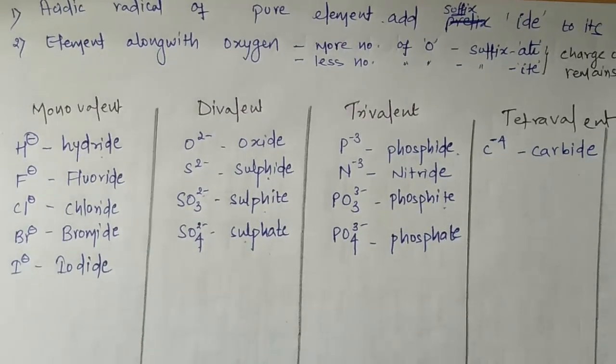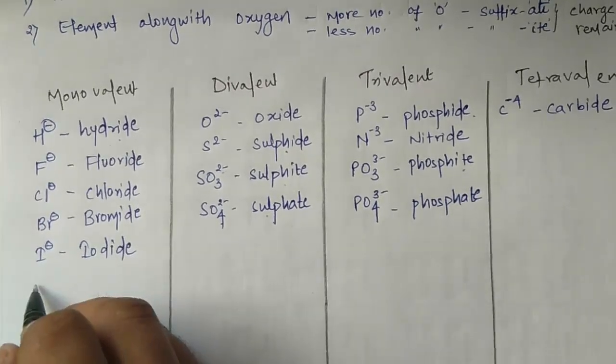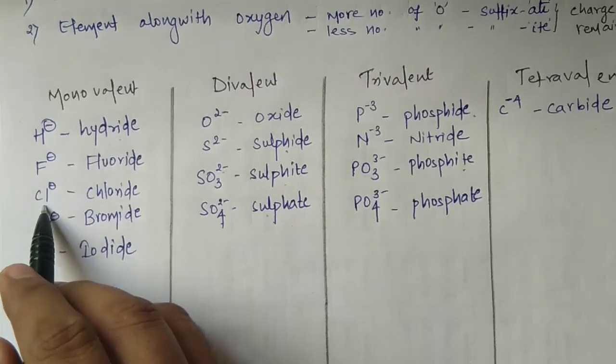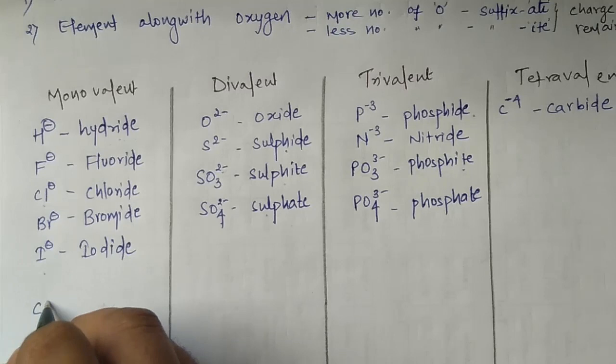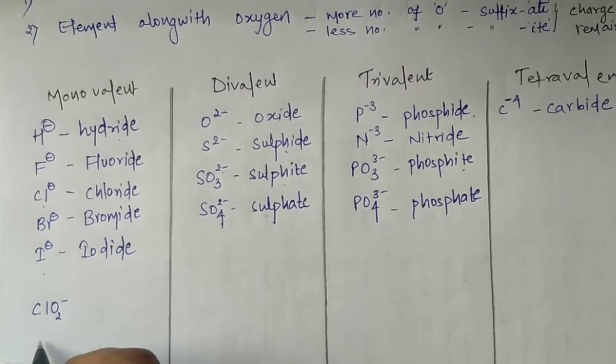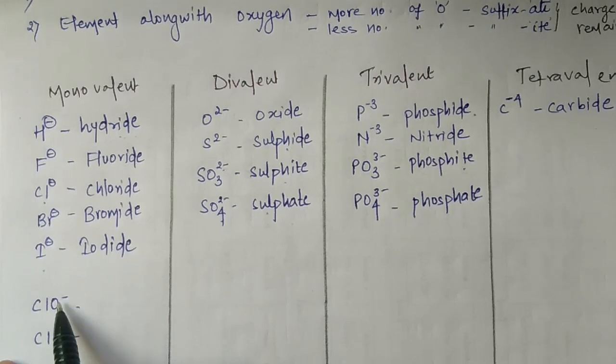Now let's move to another acidic radical. I'll write chlorine with oxygen, ClO2 minus and ClO3 minus. Same charge but the number of oxygens are different. One has more oxygen and the other has less.